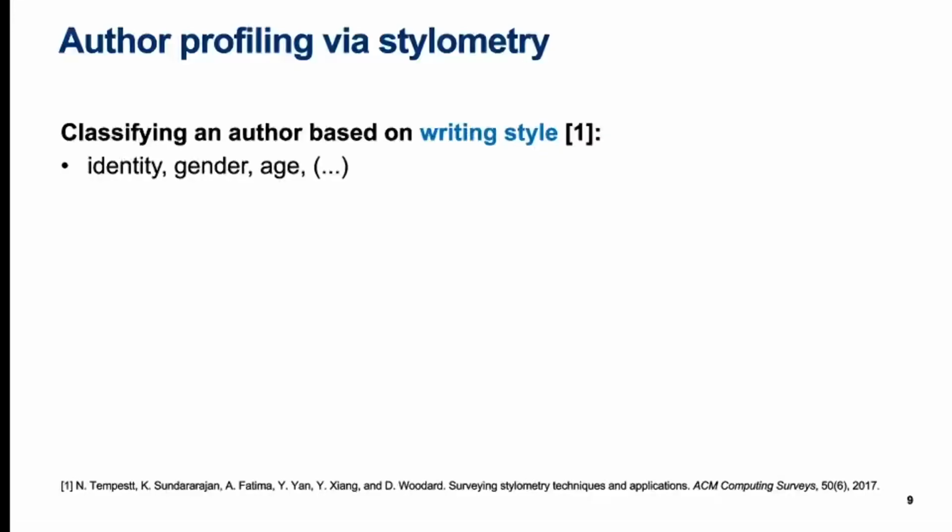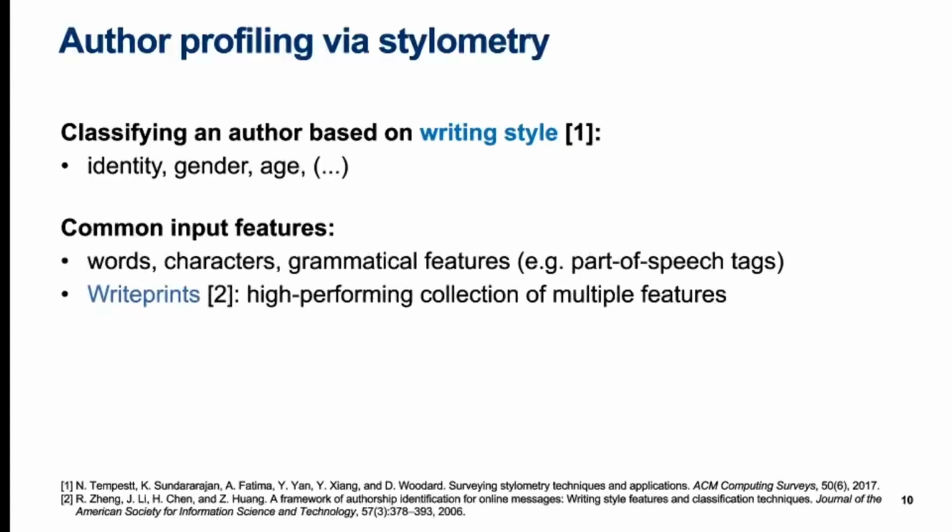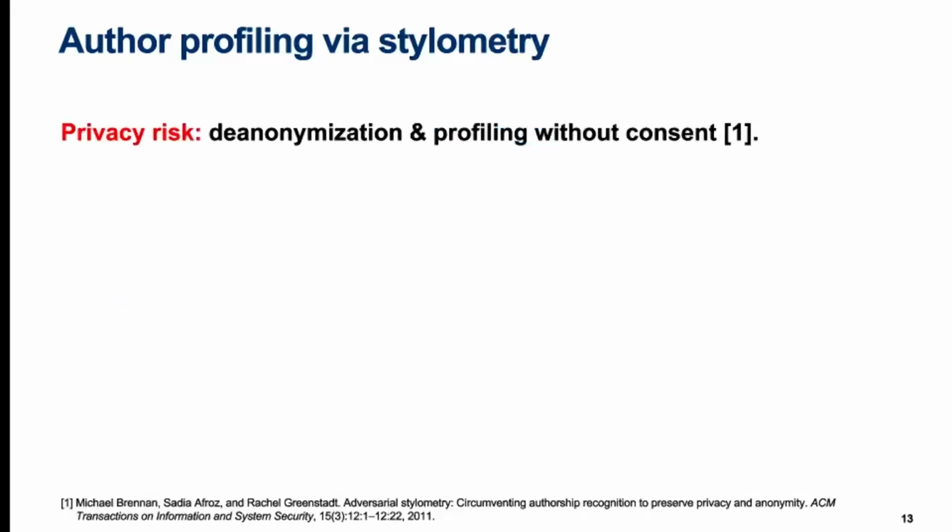Starting from the problem statement, stylometry can be used to identify authors by writing style or profile them based on some property like gender or age. Features typically include word or character n-grams or grammatical features such as those pooled under the Writeprints group. The availability of these stylometry techniques allows an adversary to use them for de-anonymization or profiling of deliberately anonymous authors with potentially harmful or even dangerous consequences to these authors.